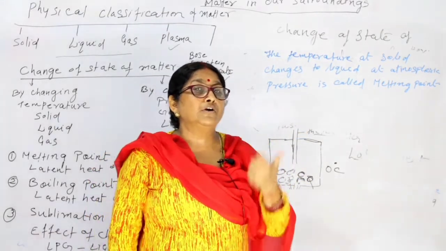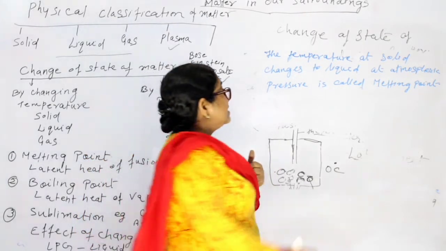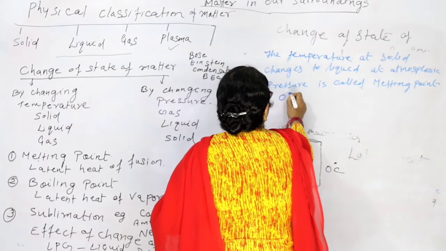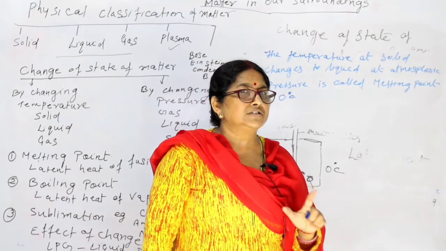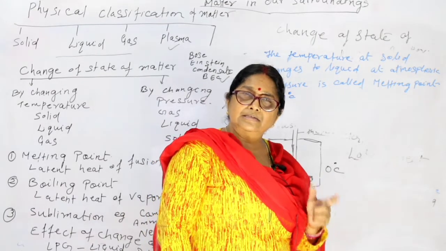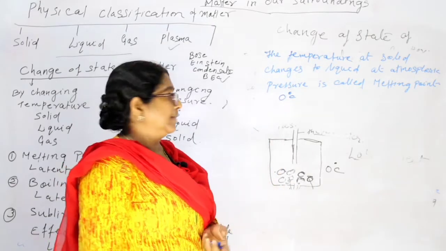Okay. So the melting point of water, what is the temperature? Melting point of water is 0 degrees Celsius. At 0 degrees Celsius they start melting.